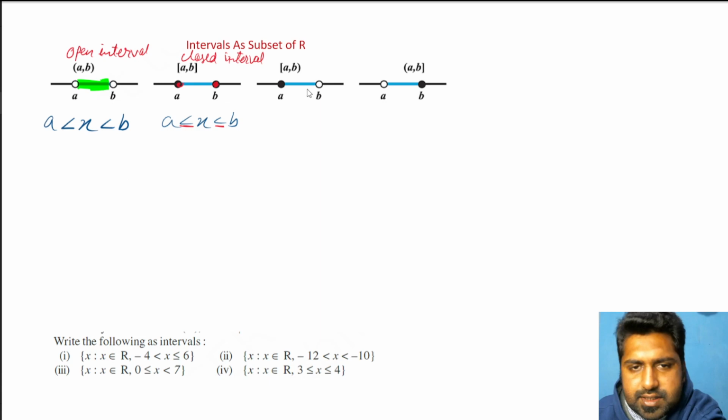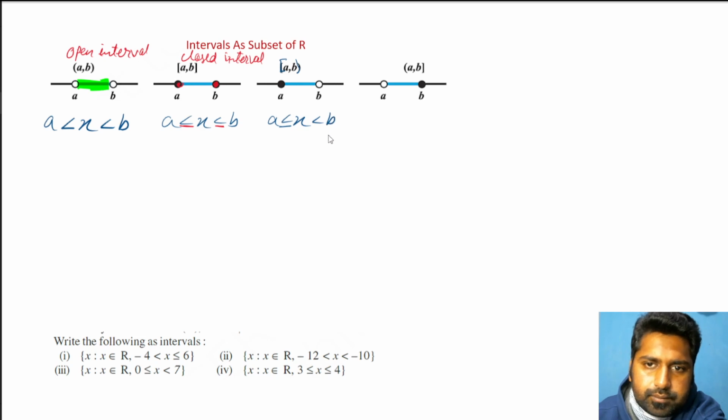Then this is now pretty obvious. If it is a square bracket, it means closed interval, so A will be included. You can see a solid dot on A. That means this value will be included, whereas a curve bracket means open interval, so at B a hollow dot is there. So x should be greater than or equal to A but less than B.